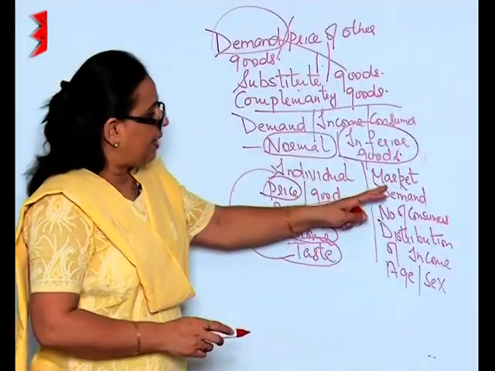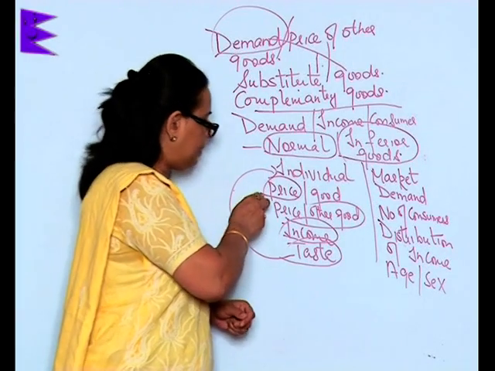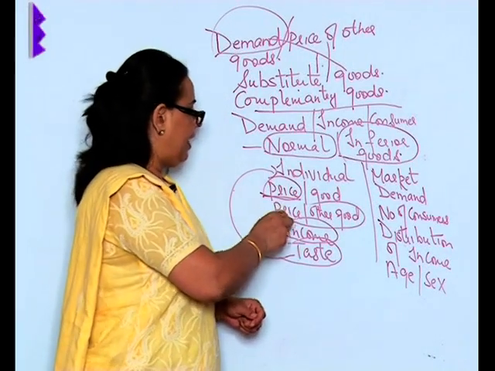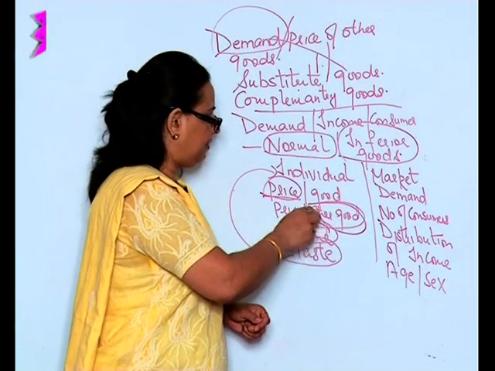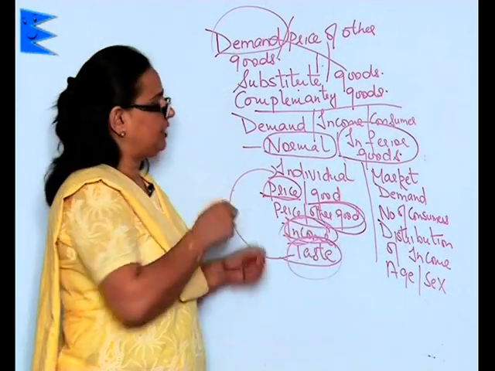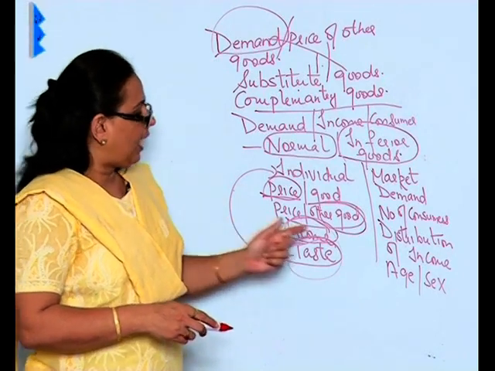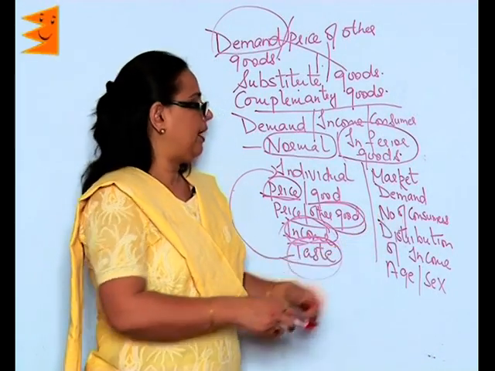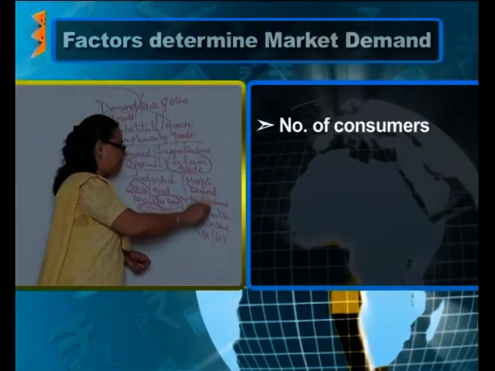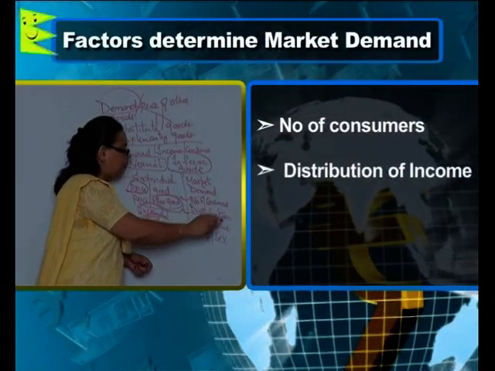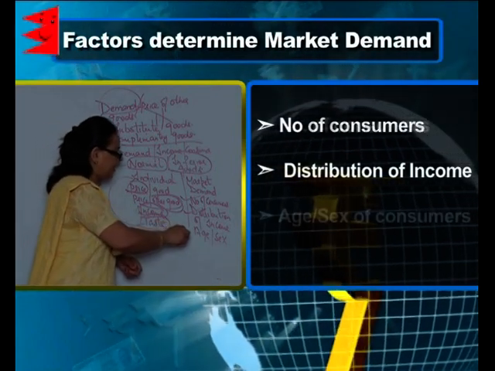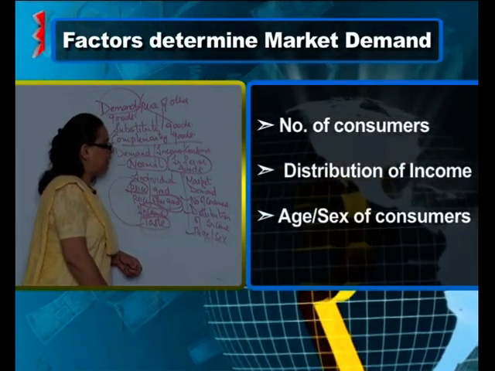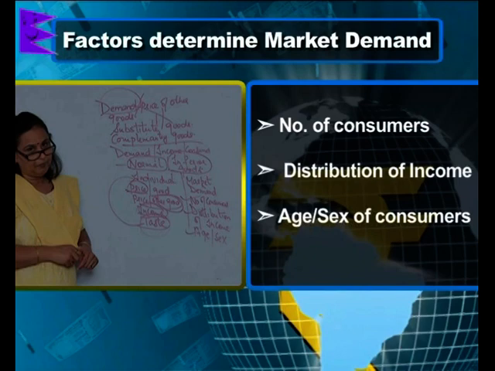But for the market demand, along with the price of the commodity and the price of the other goods, the income of the consumer, and the taste and preferences of the consumer, the other factors which determine the market demand are the number of consumers, the distribution of income, whether it is even or uneven, and the age and sex of the consumers in the market.